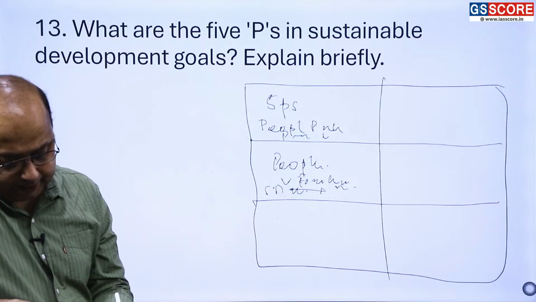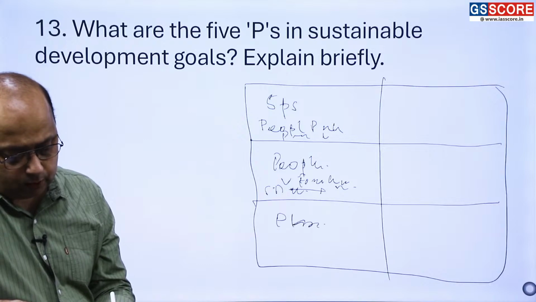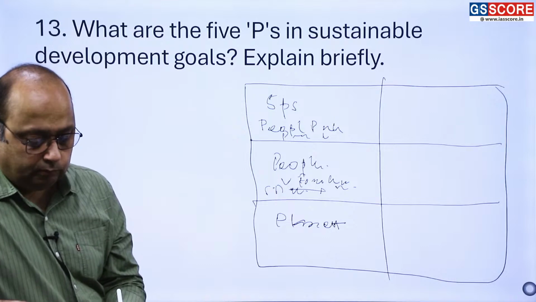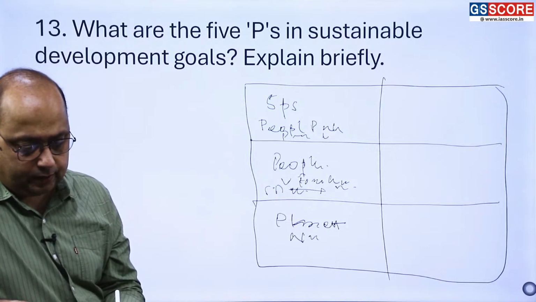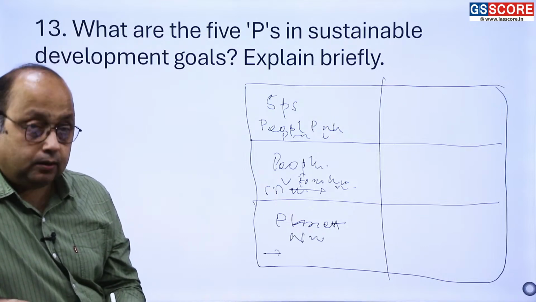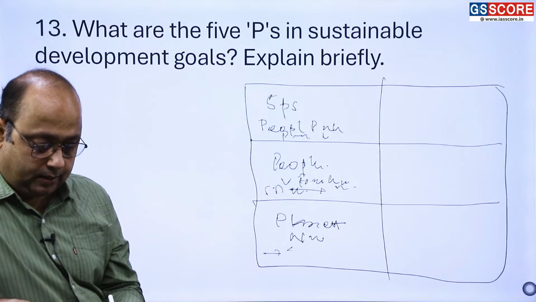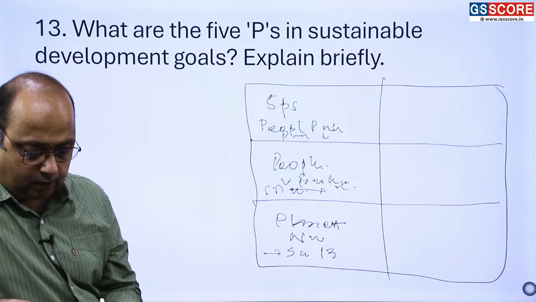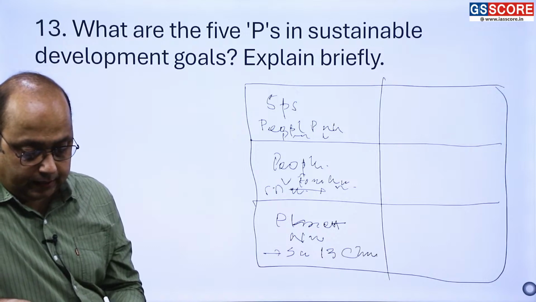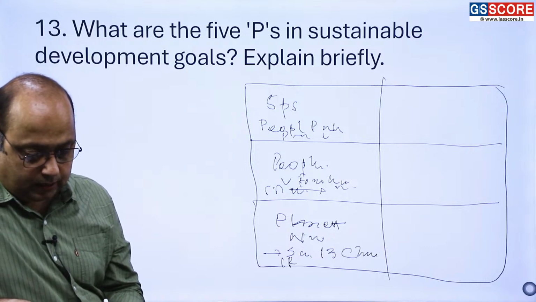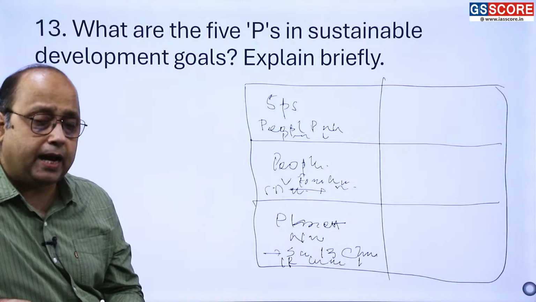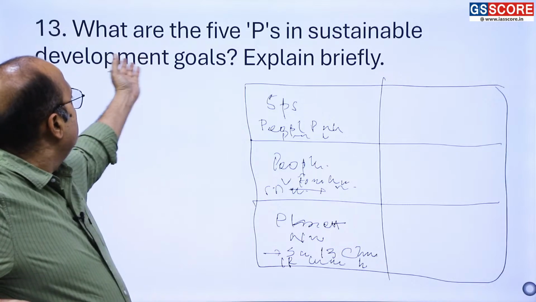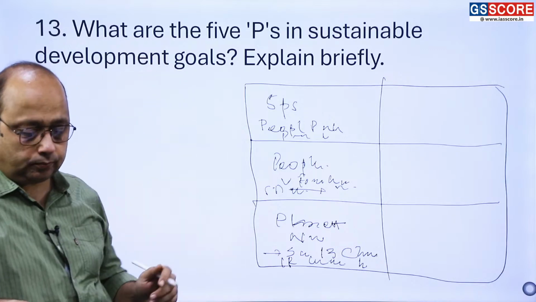When we talk about the planet, you have to tell how to protect natural resources. Then you have to give examples of SDGs, like goal number 13, which talks about climate action. Then goal number 14, which talks about life below water, and life on land. So you have to relate it with the Sustainable Development Goals also.